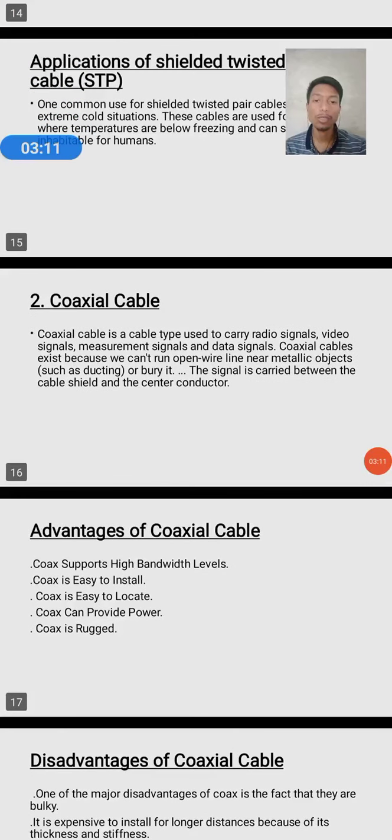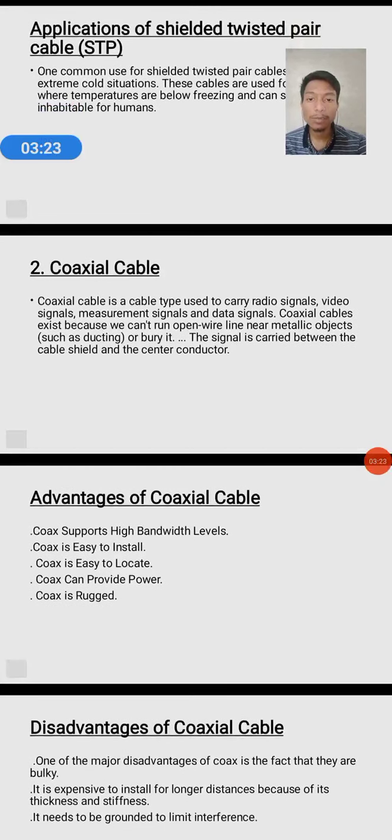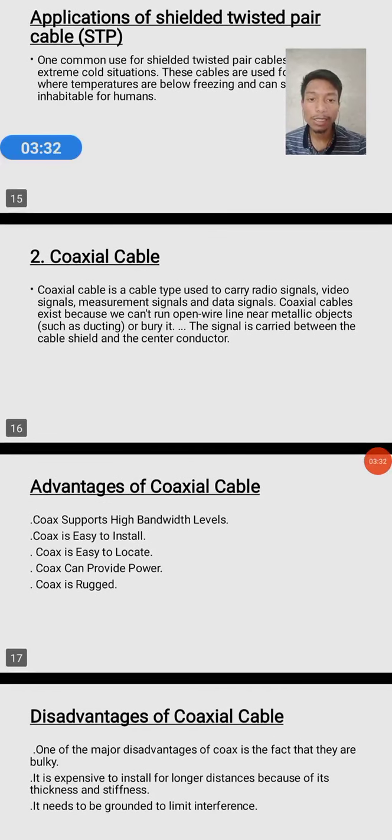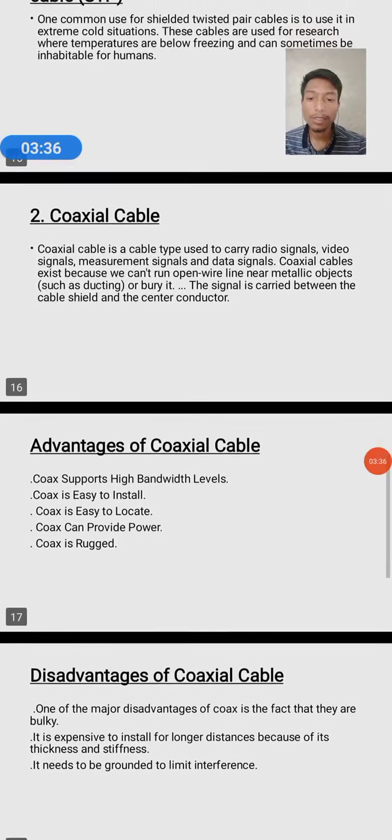Second cable is coaxial cable. Coaxial cable is a cable type used to carry radio signals, video signals, measurement signals and data signals. Coaxial cable exists because we can't run open wire line near metallic objects such as ducting or bury it. The signal is carried between the cable shield and the center conductor.